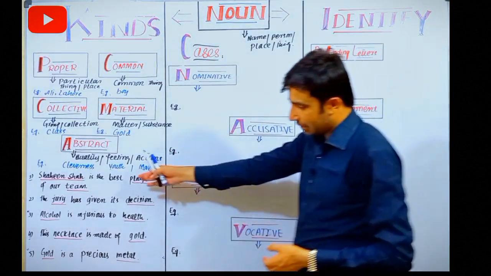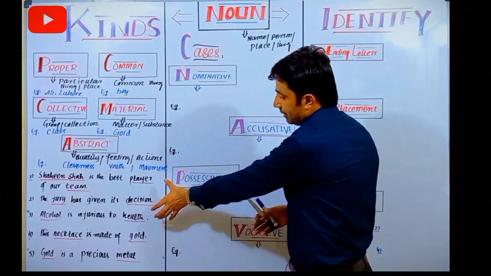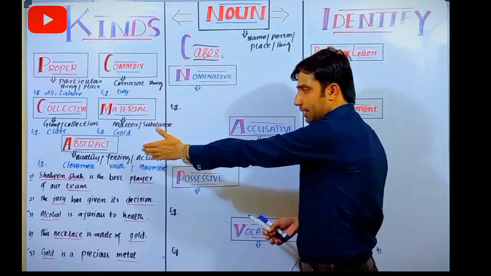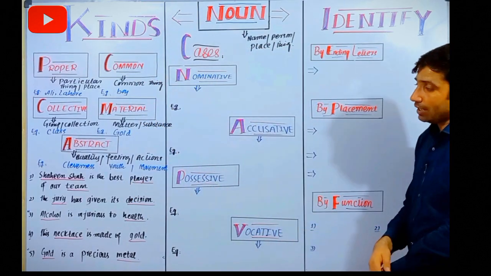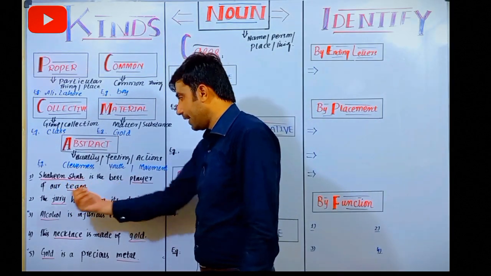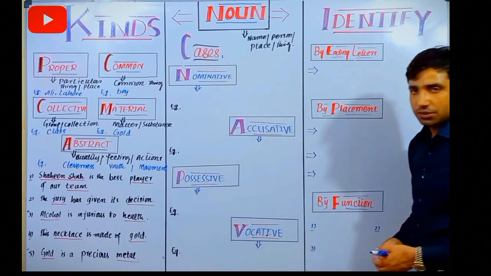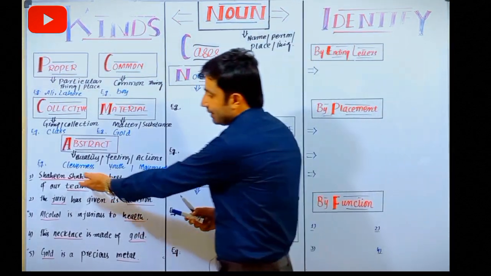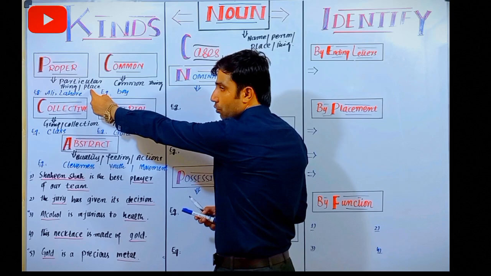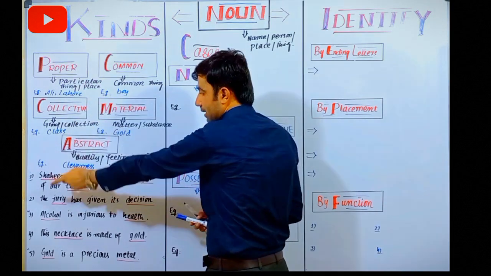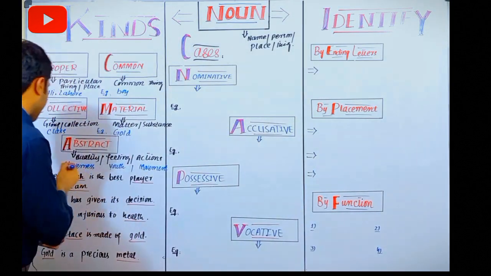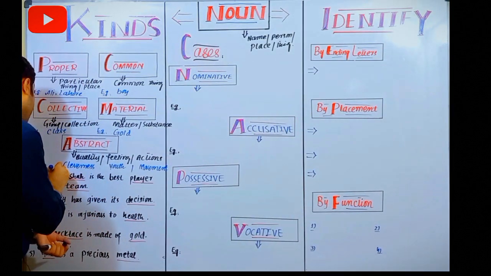This is a given exercise and we will discuss these underlined words, whether they belong to common, proper, collective, material or abstract noun. The first sentence: Shaheen Shah is the best player of our team. First of all, Shaheen Shah is underlined and this is a specific name of a man. किसी बंदे के particular name को क्या कहते हैं हम? प्रॉपर नाउन कहते हैं. सो दिस इज प्रॉपर नाउन. आई कैन राइट हेयर प्रॉपर नाउन. PN stands for proper noun.